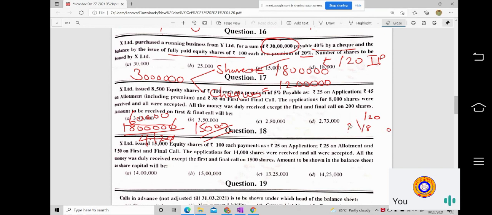I don't think you have any doubt up to this stage, because we are going line by line through the calculations and making you understand how we are deriving the values. If there is any doubt, please let me know before I go to the next problem. Shall we move on to the next problem?